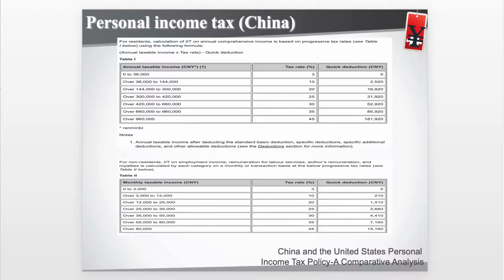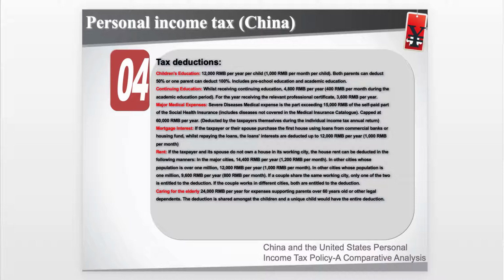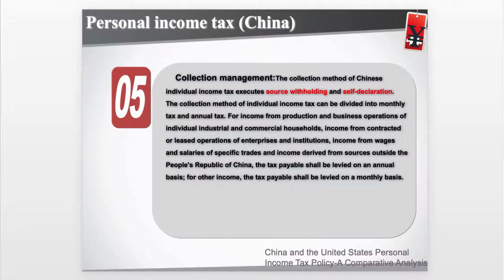Here are 2 tax tables which show how to calculate the personal income tax for the residents and for the non-residents. It also has 6 kinds of tax deductions, and they are listed above. They apply to different situations. I have listed them too. Collection management. The collection method of Chinese individual income tax is withholding and self-declaration.